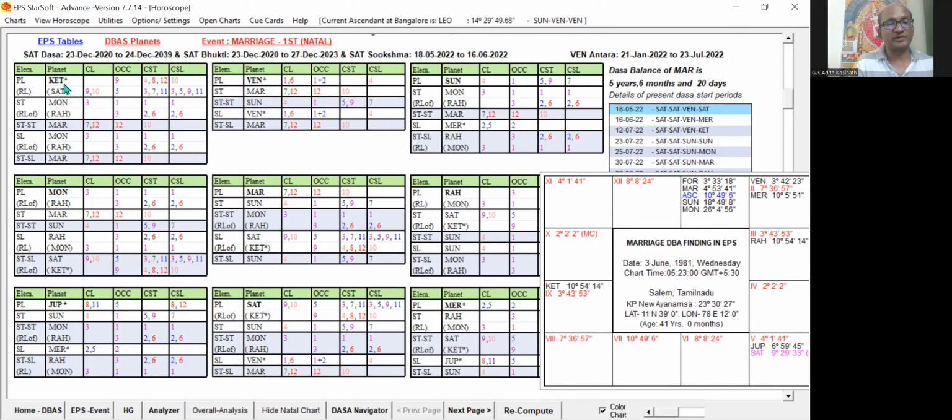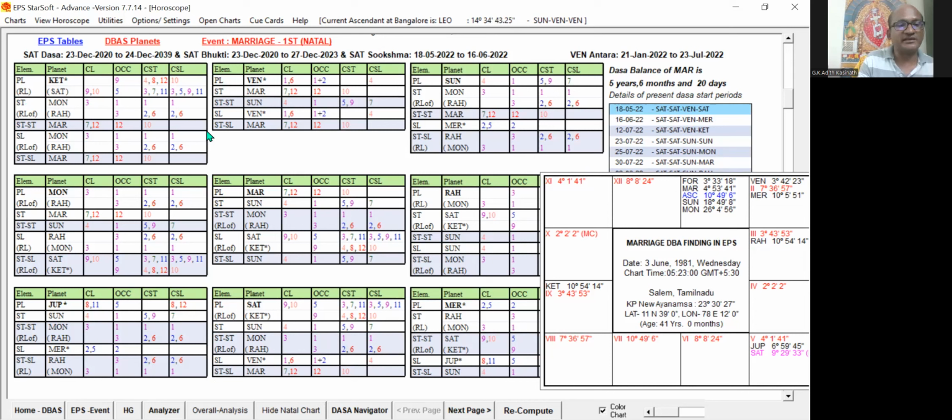Similarly, Ketu is the first planet and Rasi Lord Saturn is the second planet. Ketu is in the star of Moon. The star lord is Moon, and Moon is represented by Rahu because Rahu is posted in the sign of Moon. So that is also considered. So in EPS, we take the planet, the star lord, and one more level.